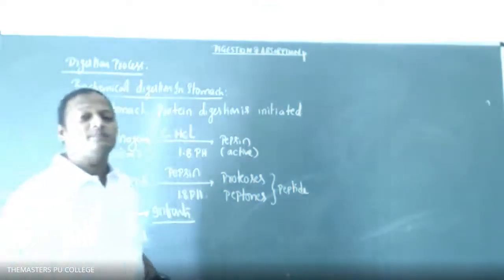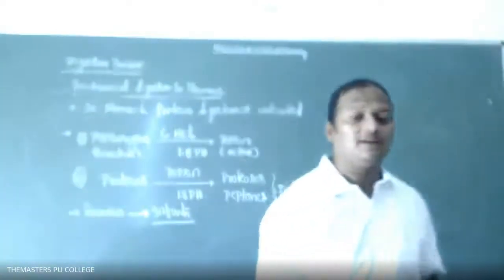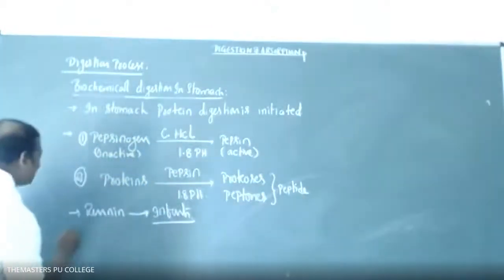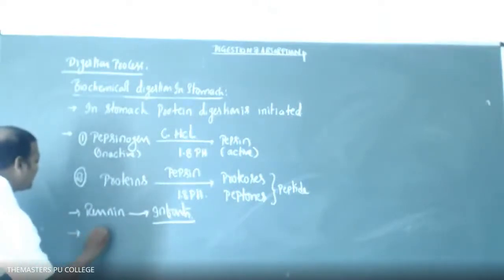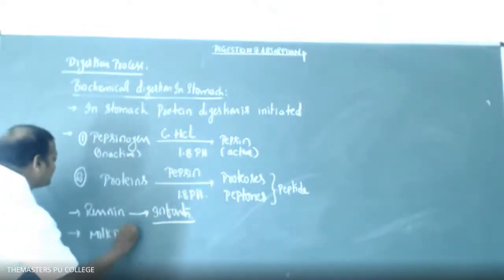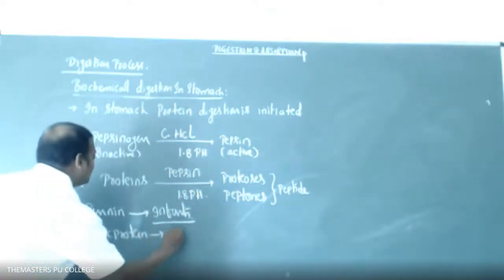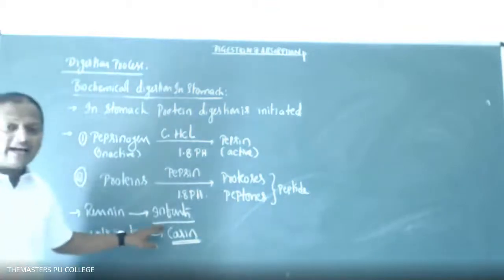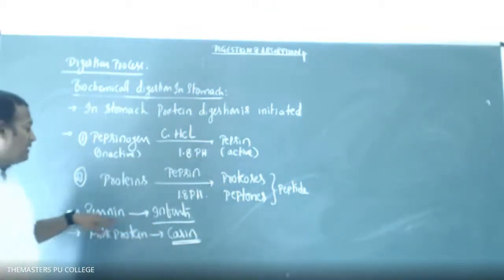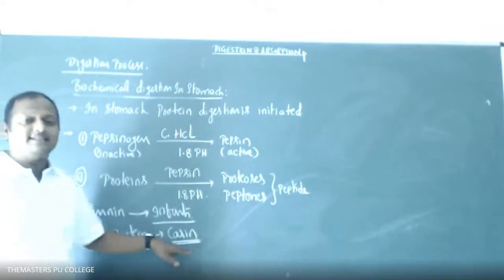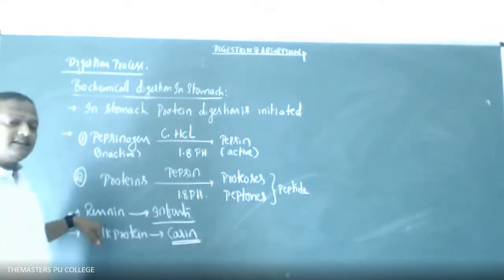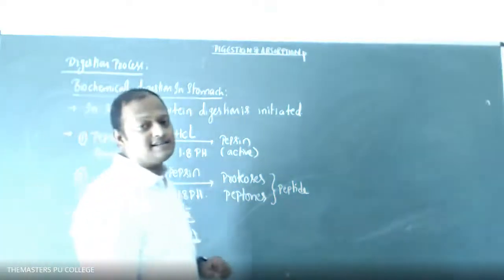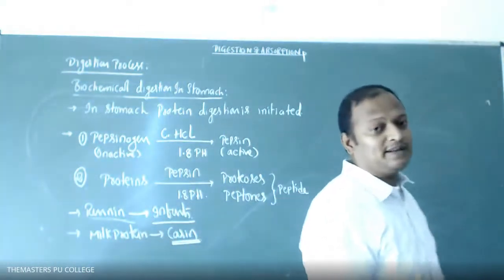Yes, students, the renin participates in the digestion of the milk protein. So what is milk protein? The milk protein is casein. That point you need to remember. In infants, by the influence of which enzyme is the casein going to be digested? By the influence of enzyme renin. Under the influence of renin, the milk digestion takes place in the infants.